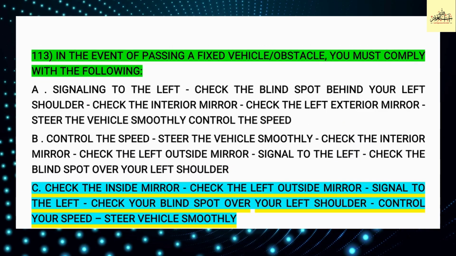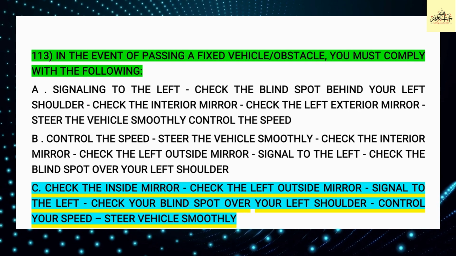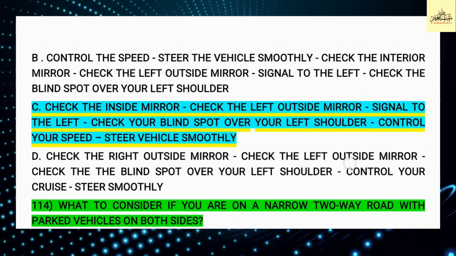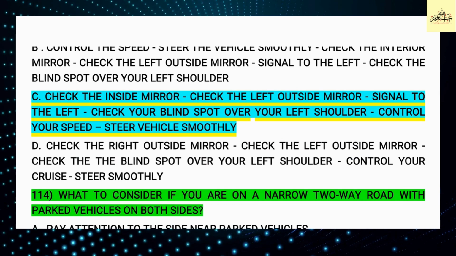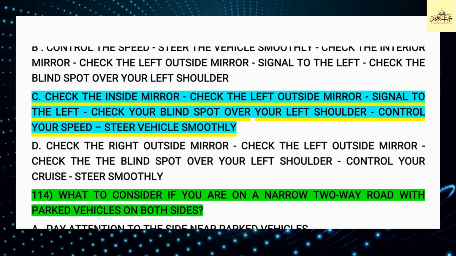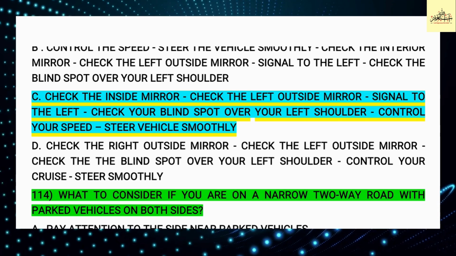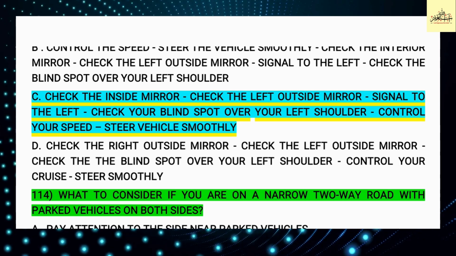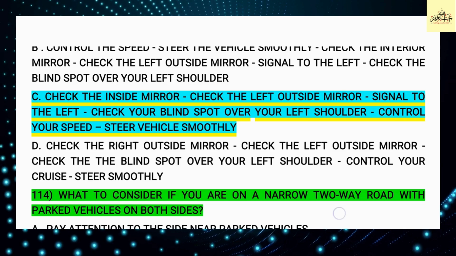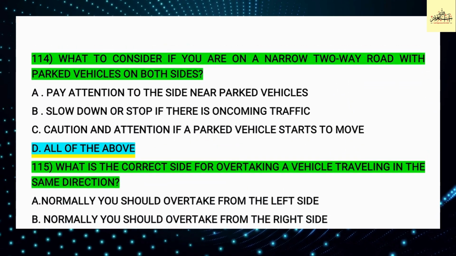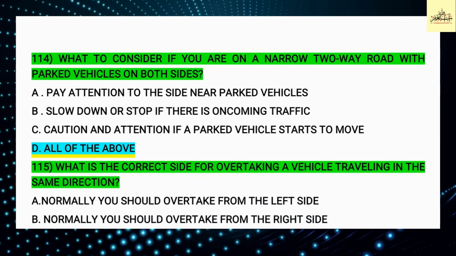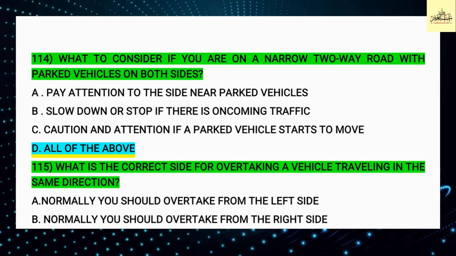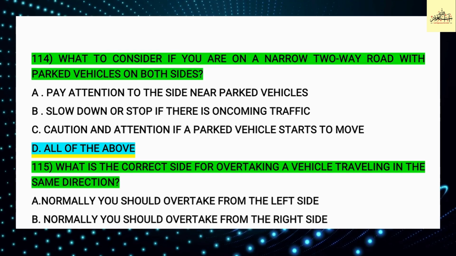Question 113. In the event of passing a fixed vehicle, you must comply with the following. Option C is correct: check the inside mirror, check the left outside mirror, signal to the left, check your blind spot over your left shoulder, control your speed and pass the vehicle smoothly. Question 114. What do you consider if you are on a narrow two-way road with parked vehicles on both sides? Option D is correct: all of the above.